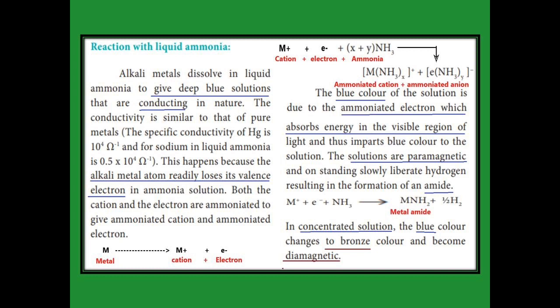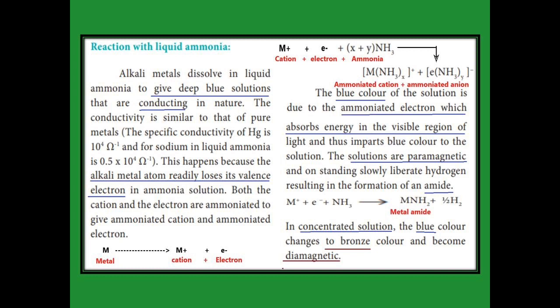That X mole goes to metal and Y moles goes to electron, so we write it like that. Then the metal cation combines with the ammonia, so we get ammoniated cation. The next one, the electron combines with the ammonia, it gives ammoniated electron. Another name is ammoniated anion, the same one, ammoniated electron only.